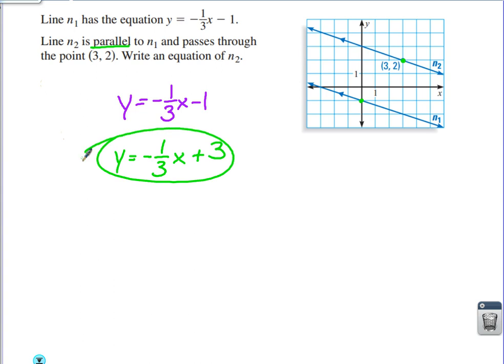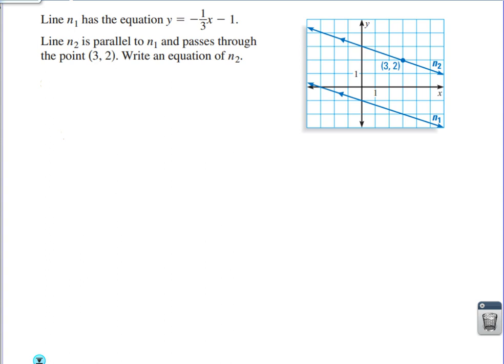And again, it was easier because it was already graphed for us. So what did we have to do? Look right there and see where it crossed the y-axis. They're parallel because they have the same slopes. And on top of that, they can't have the same y-intercept in order to be parallel. Then it'd be the same line. But where does it cross? Positive 3.